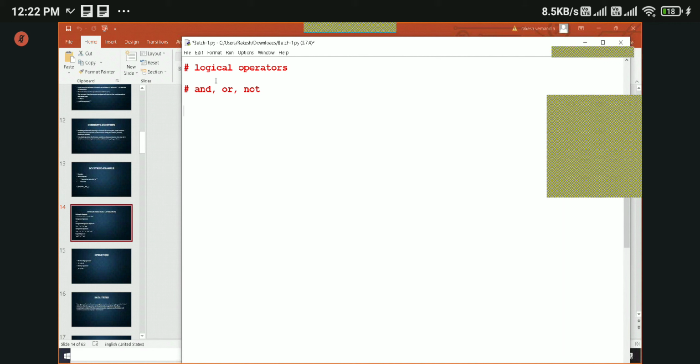So let us see how we use and, or, not, the logical operators, with an example again. Let's say I have a variable called a which has, say, 8, another variable, let's say b, has 7.5. Okay, we were not using decimal values. And let's try. Of course, we need a print function to see the output, right?